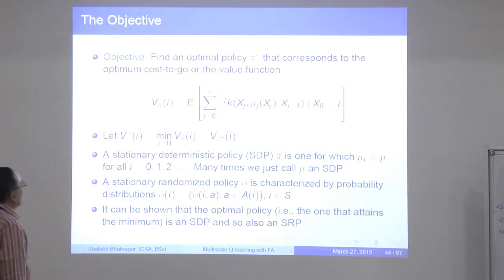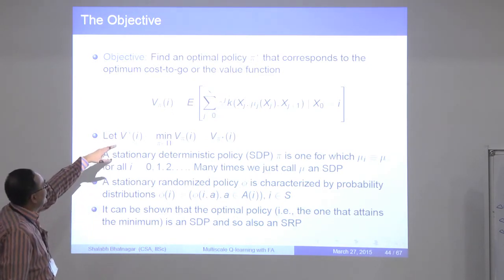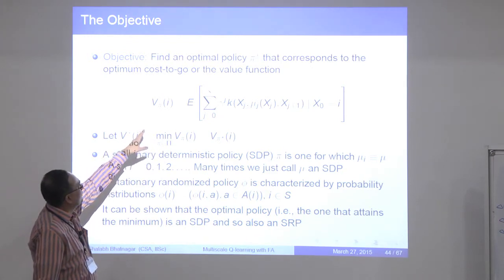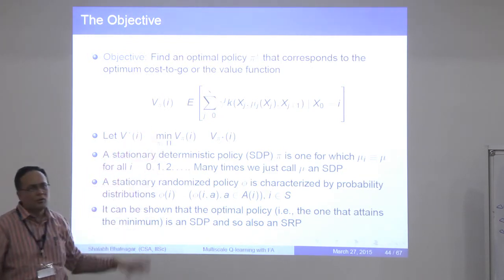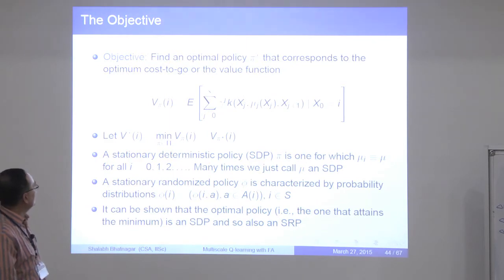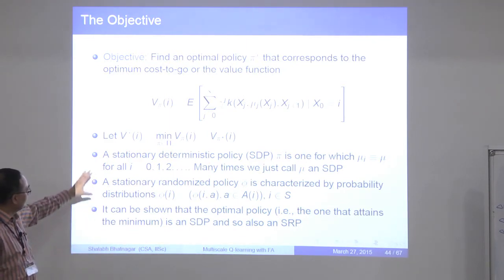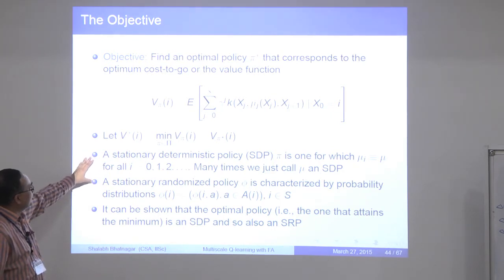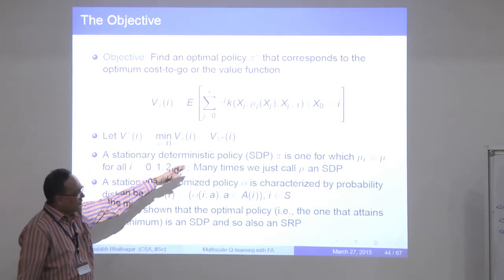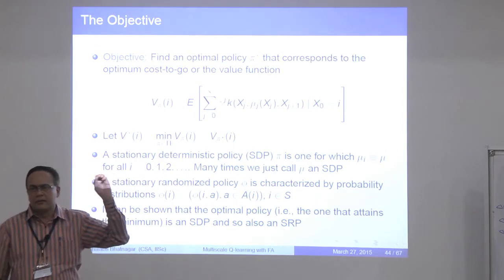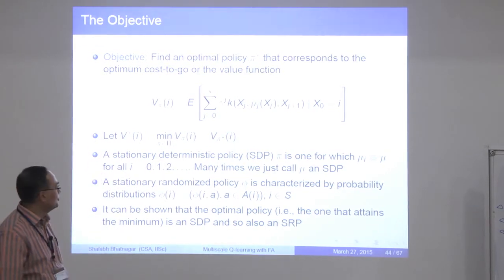And so you can formulate it in terms of policies, and then the goal will be to find an optimal policy pi star that minimizes over all policies this quantity V pi of I. Okay, so this is a definition of a stationary deterministic policy wherein you are picking actions at every instant according to a given function mu.